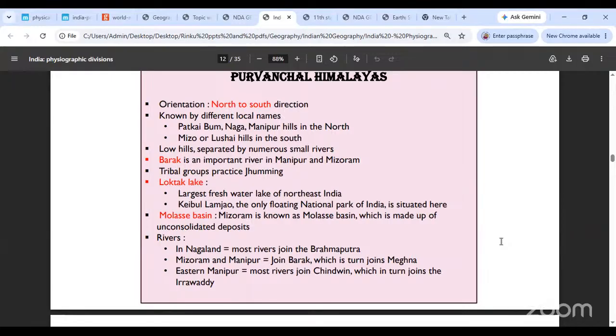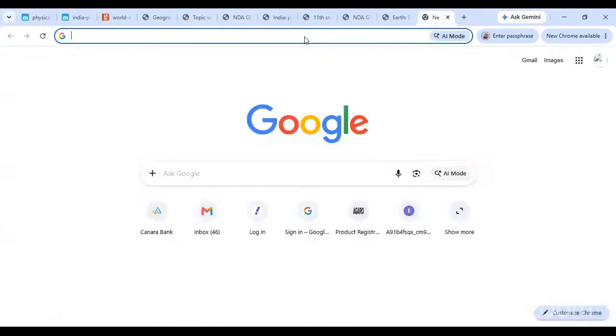There is one very important feature here, the Loktak Lake. Okay, so the Loktak Lake is the famous largest freshwater lake in Northeast India. Loktak Lake in Manipur. You keep getting this question, right? The Loktak Lake lies in which state? The reason why this lake is so famous is not just because it is scenic, but because it features the world's only floating national park. Okay, let me show you how that looks.